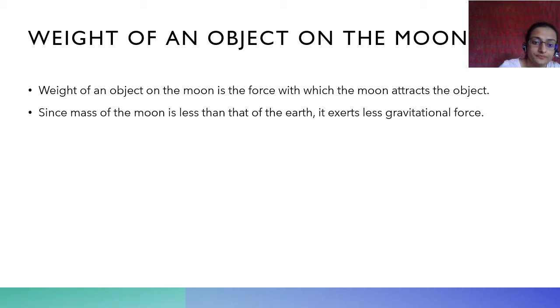Now you know g is capital G M upon d square. Here we take r square also, but if we consider g of the earth, then mass of the moon is less than that of the earth. That is why g is different, with the remaining quantities constant.